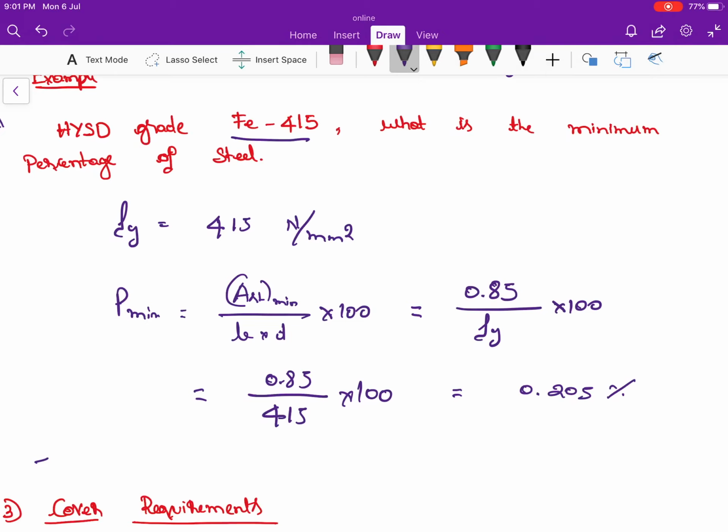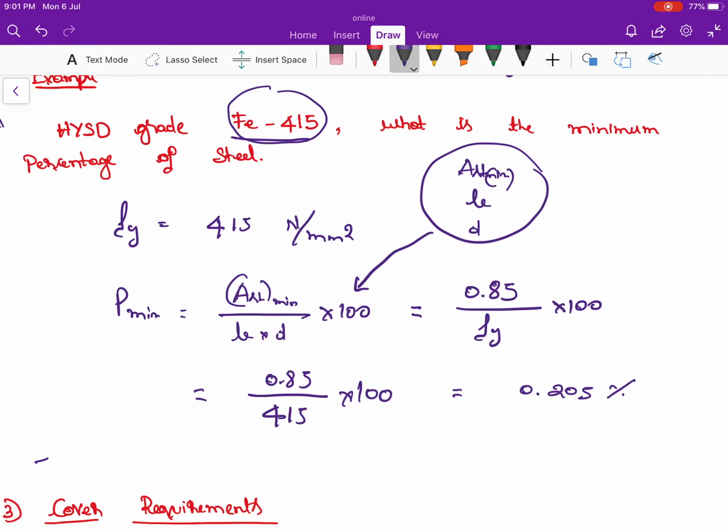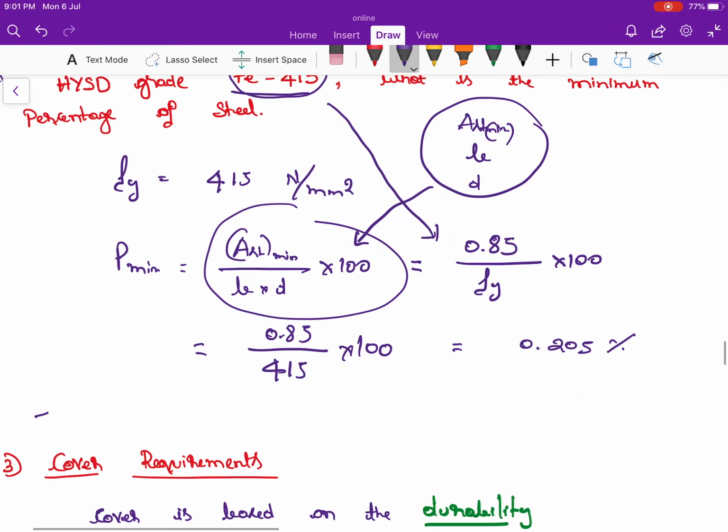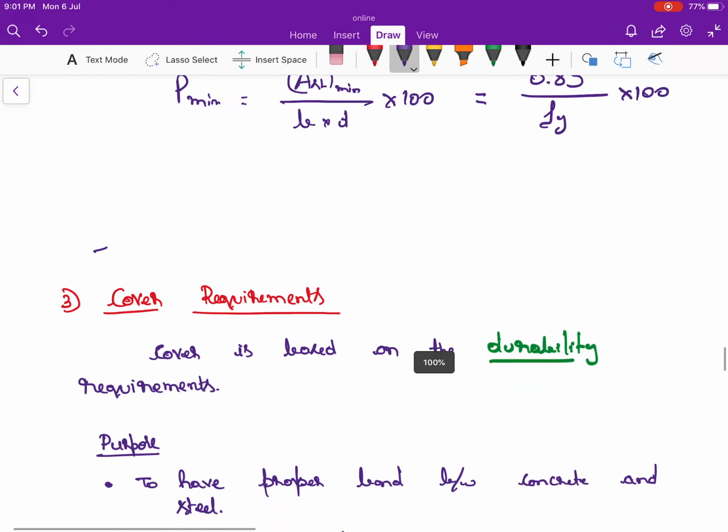If in the question, instead of the grade of the steel, they have given the value of Ast minimum, the value of b and the value of d, in this condition you would have used this equation. But according to the question, they have given directly the grade of the steel, so you are going to make use of this equation. Please remember this equation also. Sometimes in the question, if they are asking the value of Ast minimum, b and d, then you have to make use of this equation. Then minimum percentage of the steel.